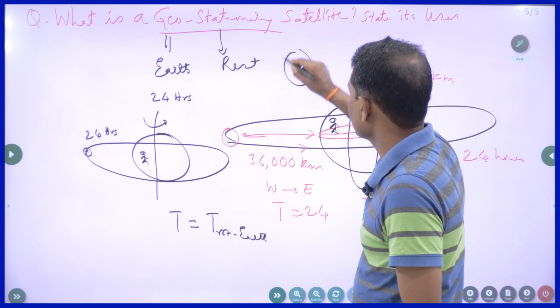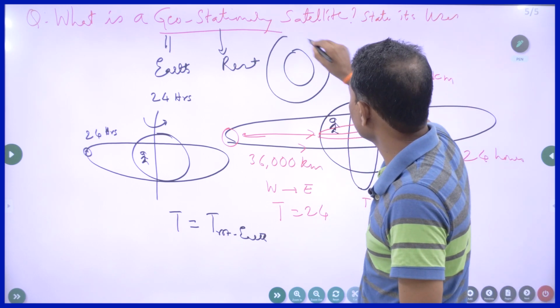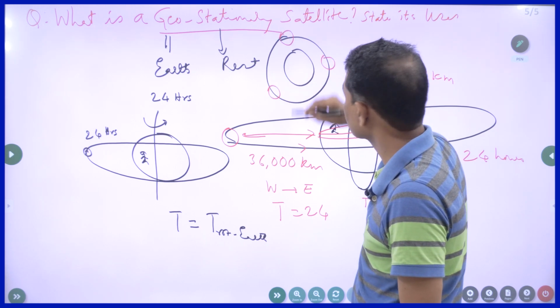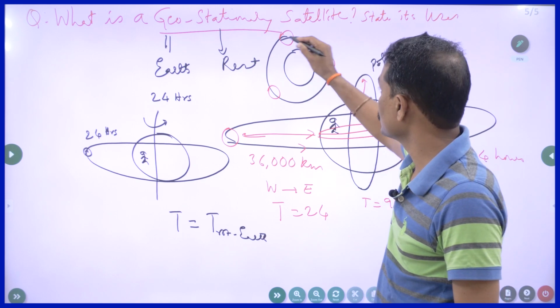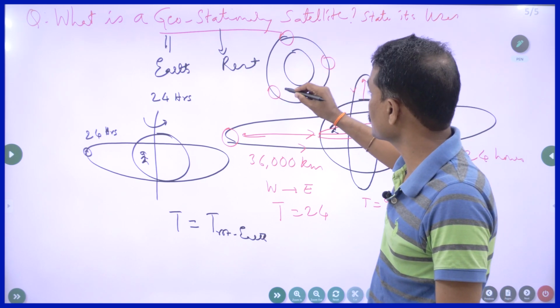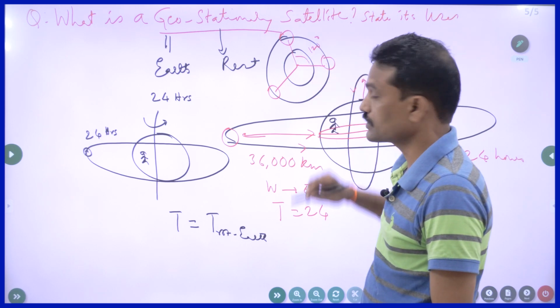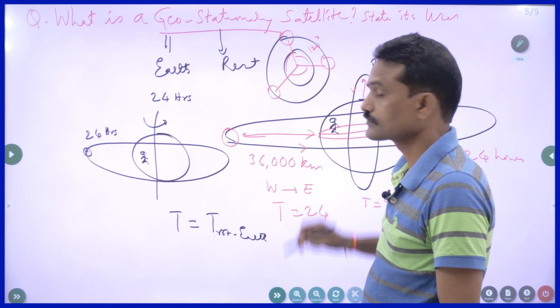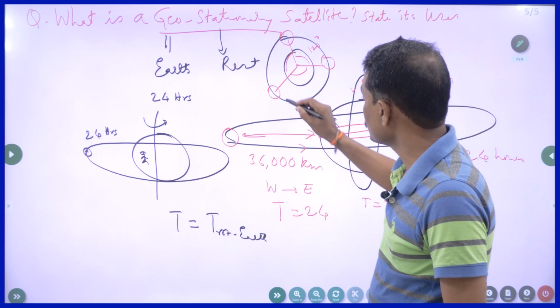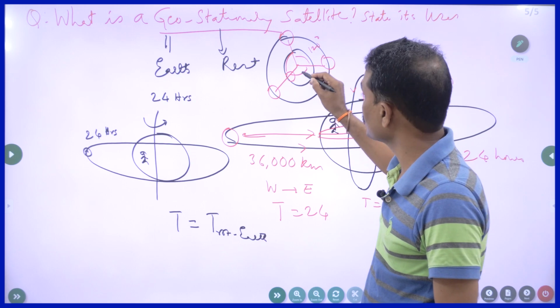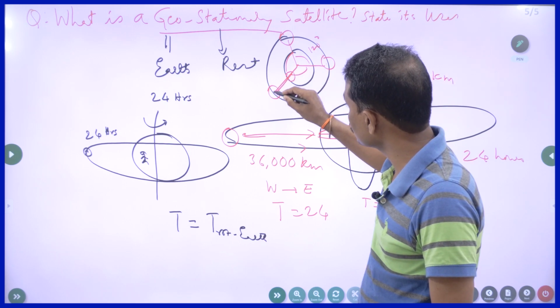So if this is the Earth, I can place 3 geostationary satellites. The whole is 360 degrees in the case of a circle, so they are 120 degrees apart from each other. Then what happens? Suppose at this place some cricket match is going on. They will send signals to this satellite.